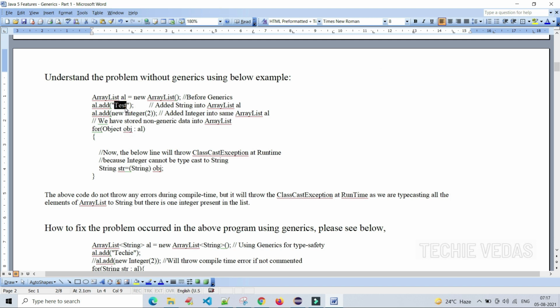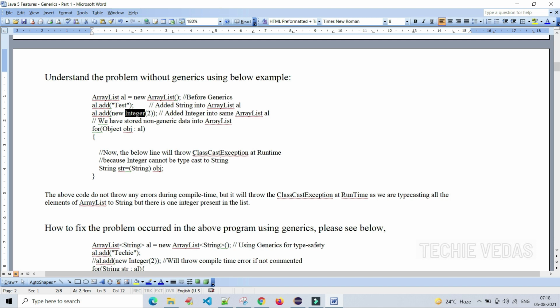How are we doing the typecasting? See here, obj is the reference to the object. We are typecasting it to the required data type. It will work for test, but what about this integer? That is the problem.